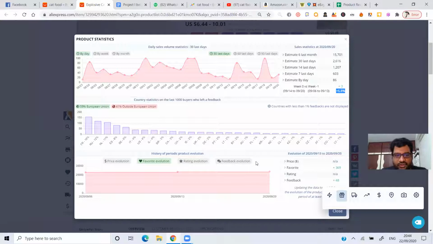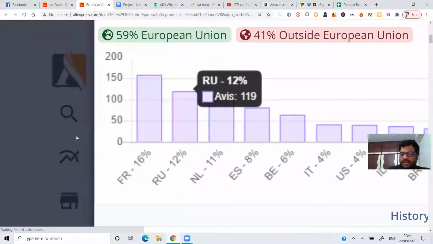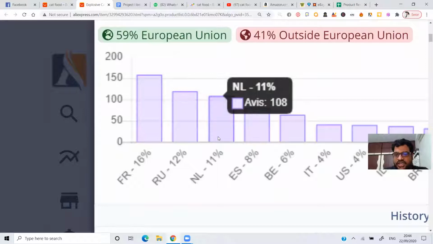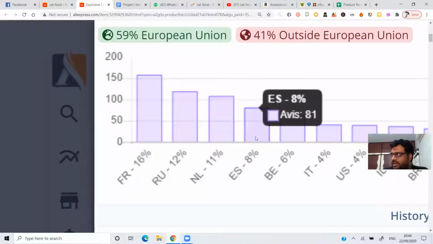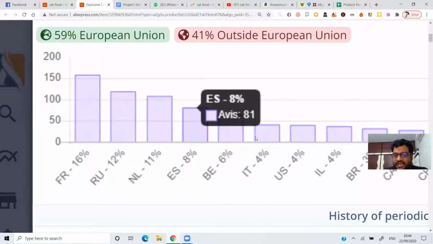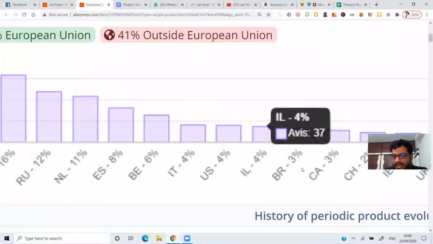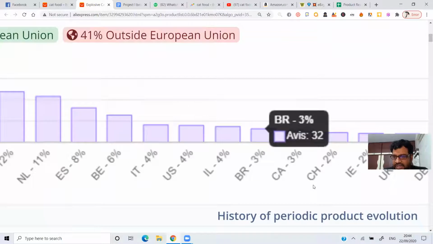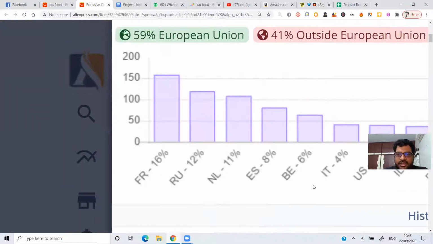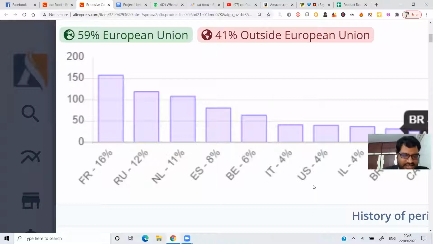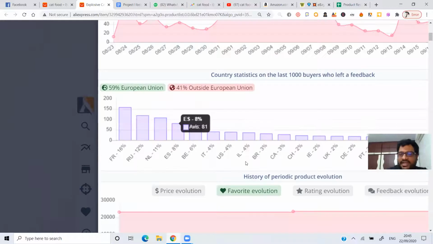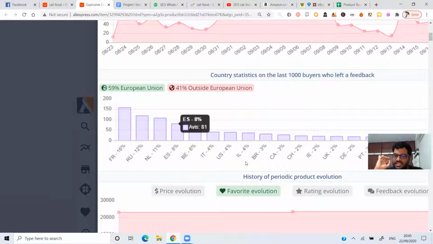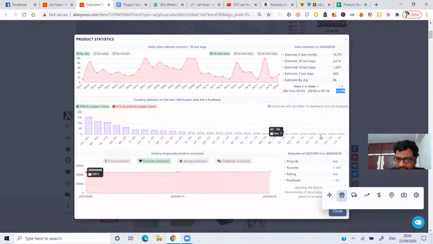Just to scroll down. If you can see here, France, Russian Union, what is NL? Maybe Netherlands. ES, I'm not sure what country it is. BE, IT, Italy, maybe US, maybe Ireland, maybe Brazil. I don't know, Canada. I'm not aware of these countries. Now you can see here, it is giving you clear stats saying that you can go ahead and experiment this particular ad in France because 16% of the sales for this particular product came from a country called France.